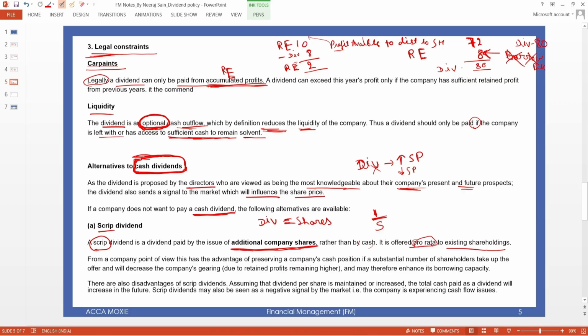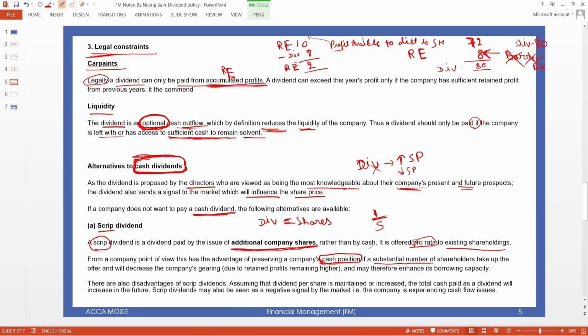From a company point of view, this has the advantage of preserving the cash position, because the company doesn't want to pay the cash. So their cash position will remain the same.